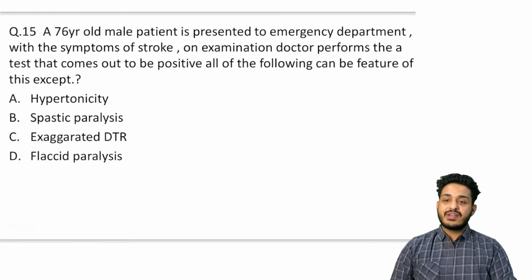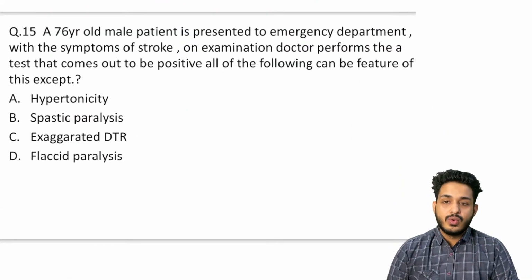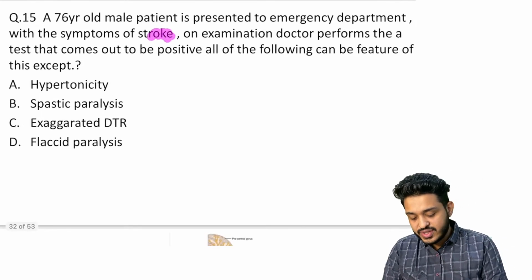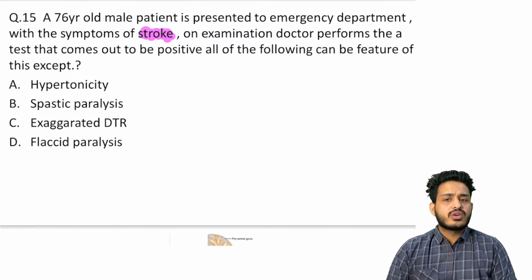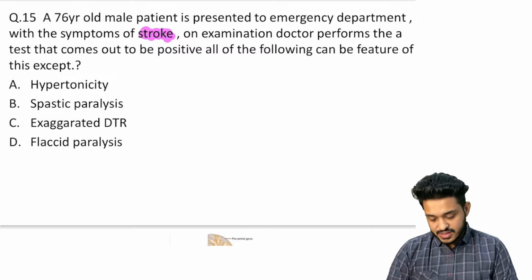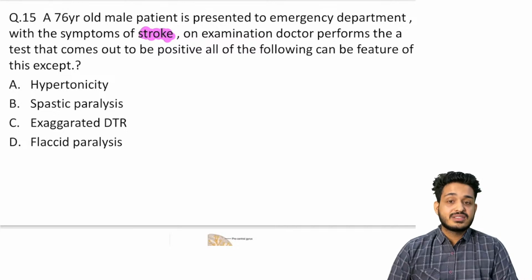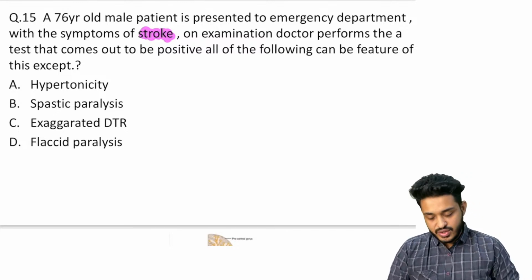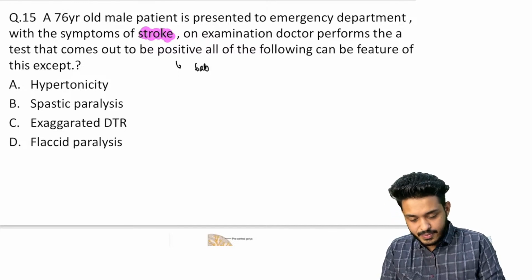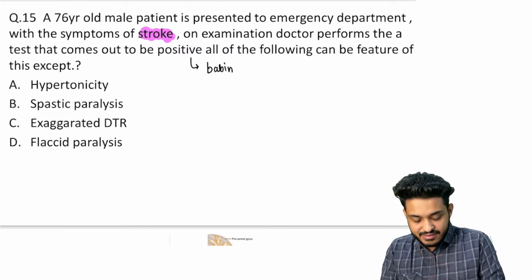Next in the list, we have a question. A 76-year-old male patient is presented to the emergency department with the symptoms of stroke. Patient is having what? Stroke. On examination, the doctor is performing a certain test and the test is coming out positive, right? And all of the following can be features of this particular thing except. So what is this question trying to ask? The test they are doing is known as Babinski test, Babinski reflex.